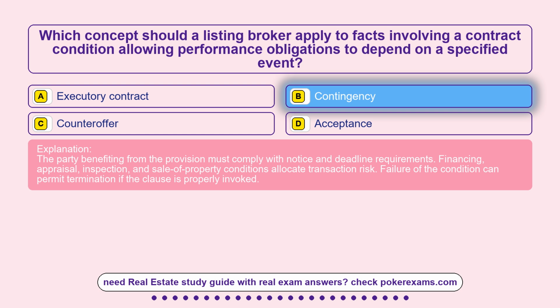The party benefiting from the provision must comply with notice and deadline requirements. Financing, appraisal, inspection, and sale-of-property conditions allocate transaction risk. Failure of the condition can permit termination if the clause is properly invoked.